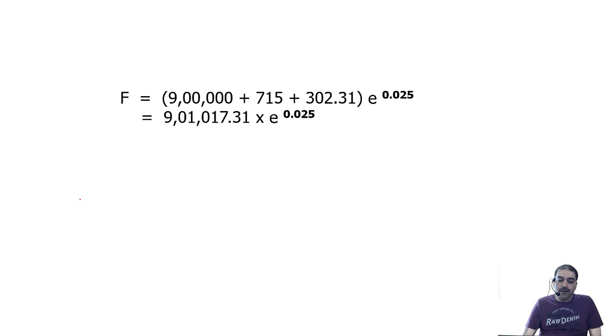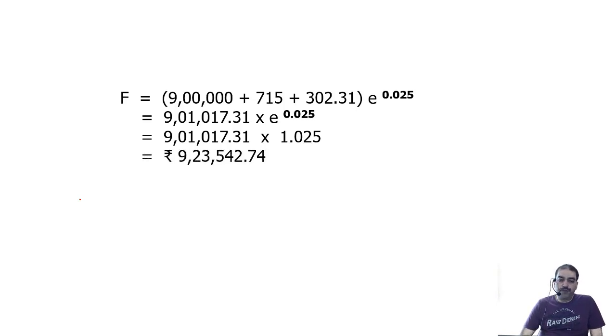So on evaluation I get this: e raised to 0.025 is equal to 1.025. Multiply, you will get this value. You can round up the figures. Okay, so that is commodity futures.